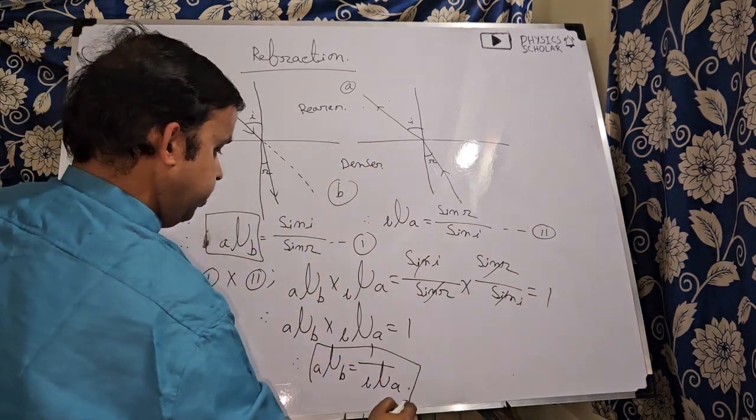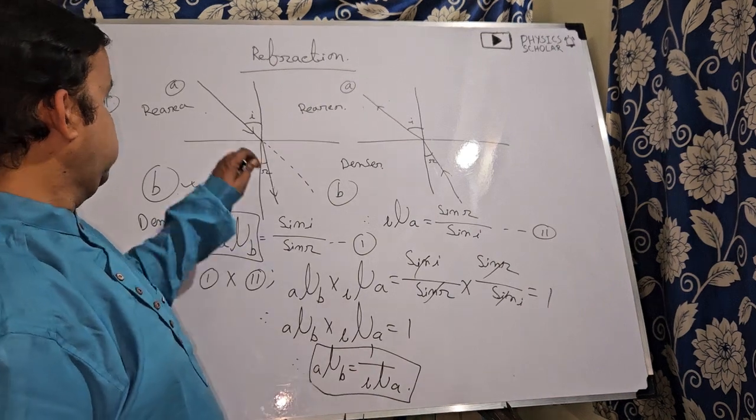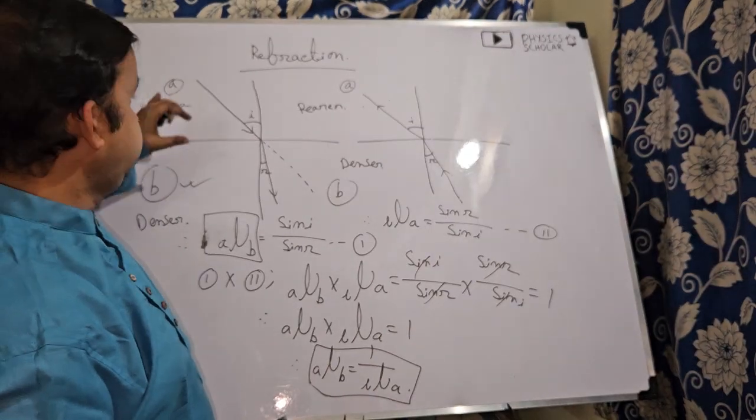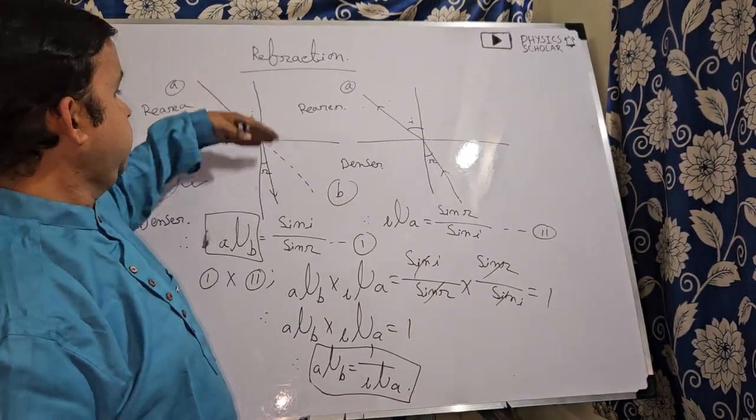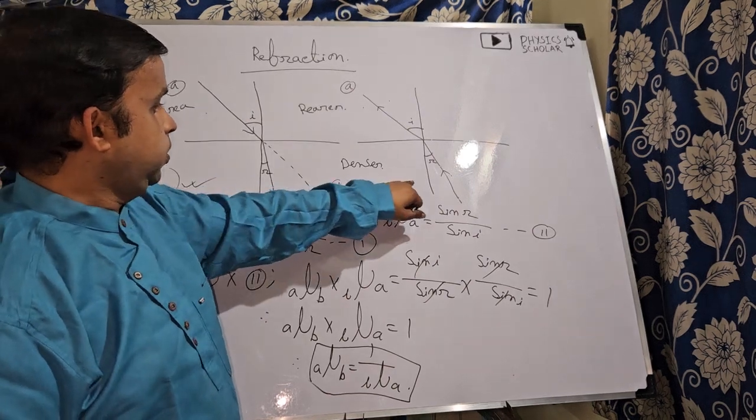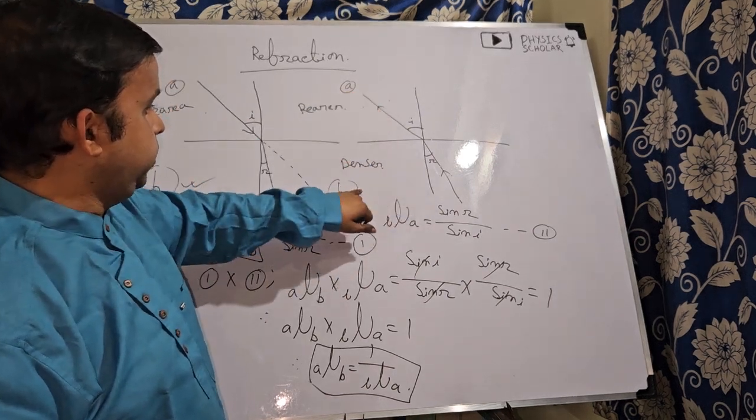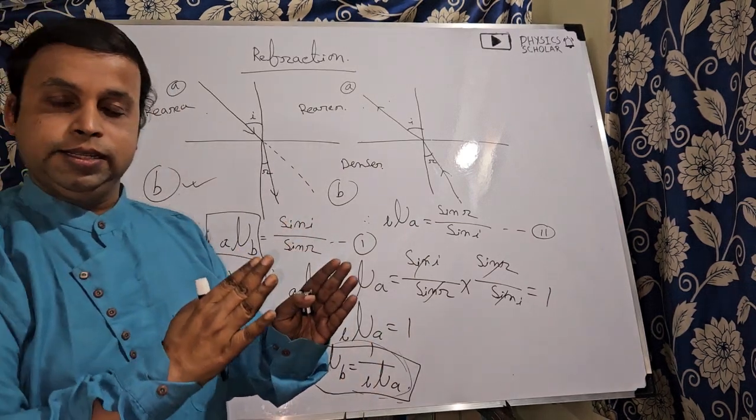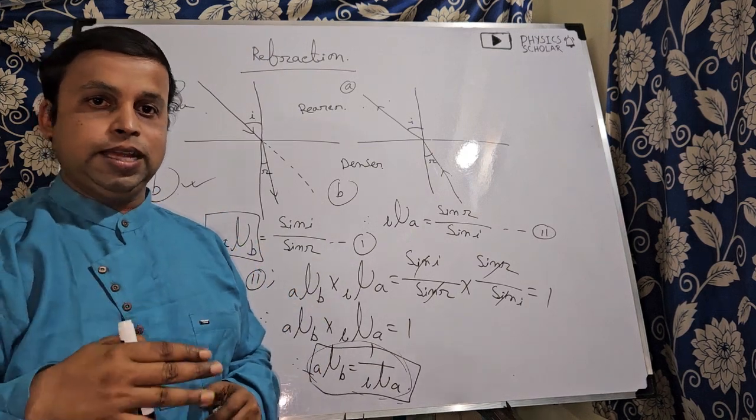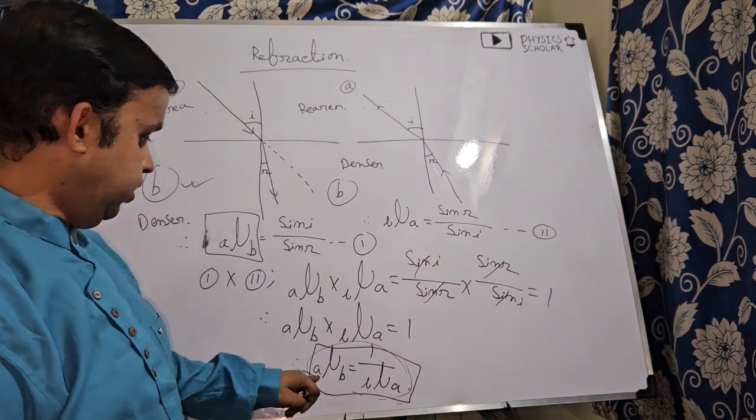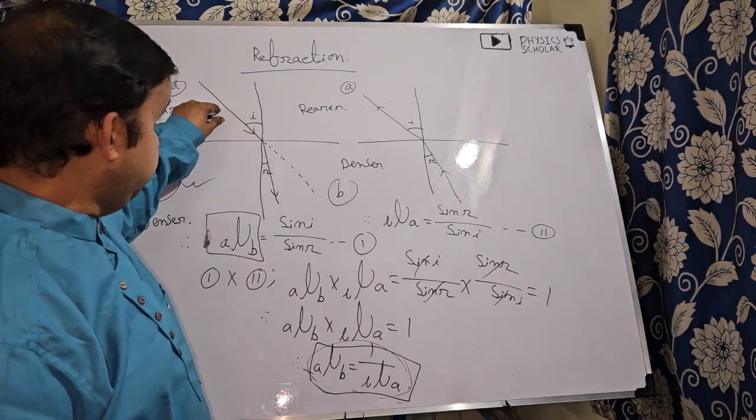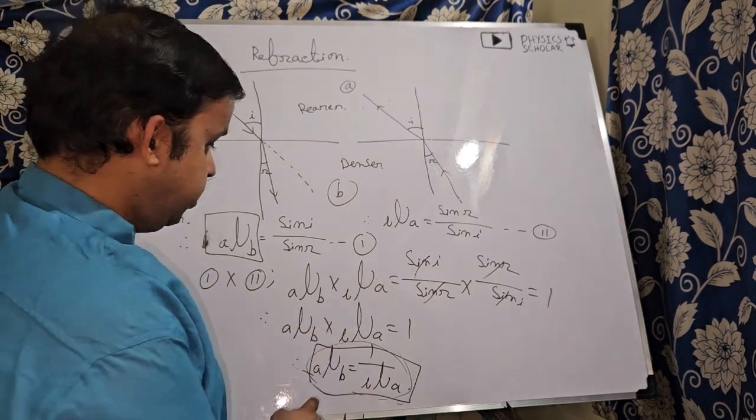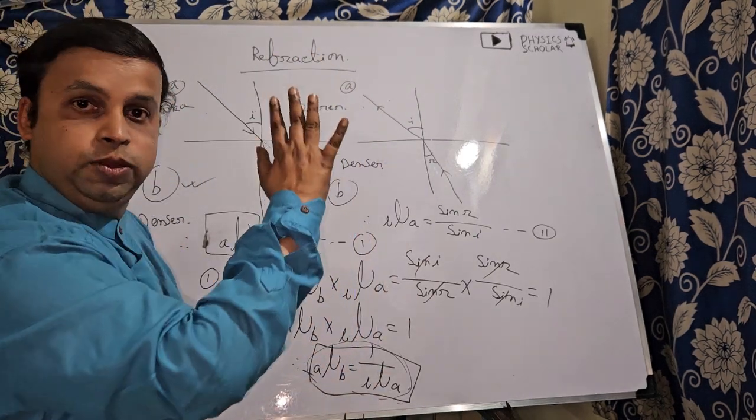So this is the relation of the refractive index. When the light is coming from medium A to medium B, then we get the refractive index of medium B with respect to medium A, and when the direction is reversed, then we get the refractive index of medium A with respect to medium B. That means this is the relationship between the refractive indices of the two media, the denser and rarer medium, when the light is coming from one medium to the other. So I think this is clear: A mu B is equal to 1 by B mu A.